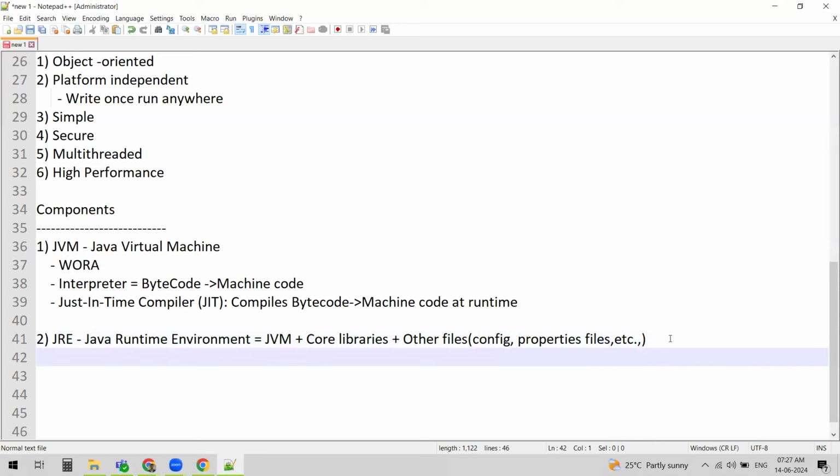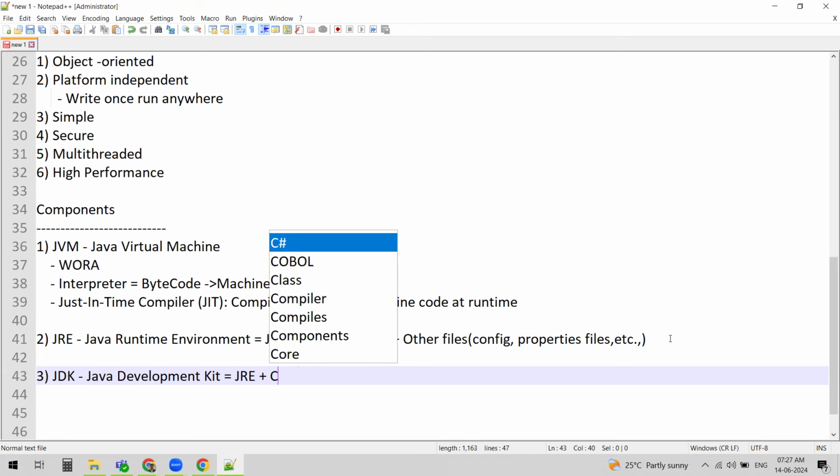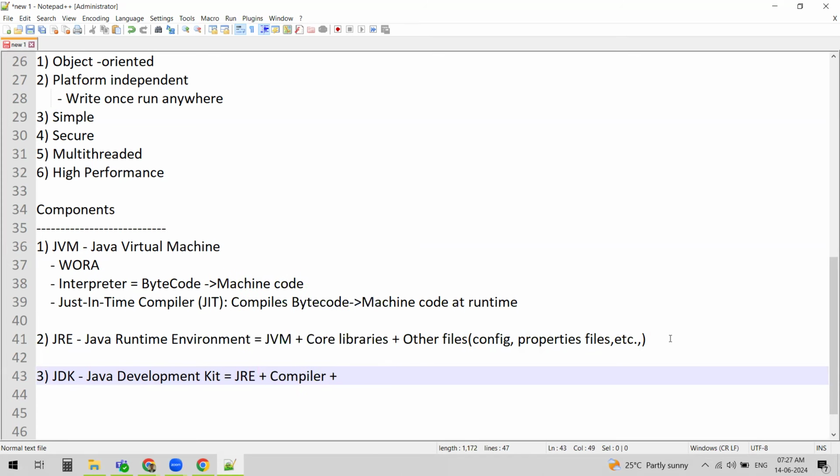This is about JRE, and we also have something called JDK, which is the Java Development Kit. JDK is JRE plus a compiler, a debugger, and some tools like Javadoc.